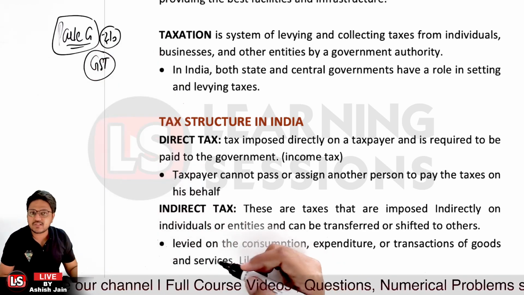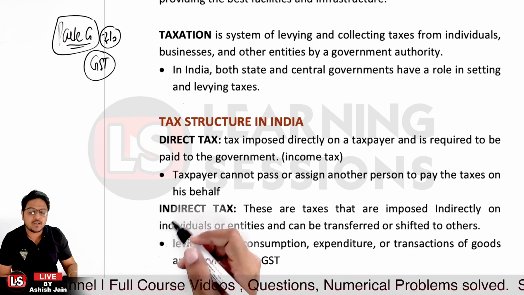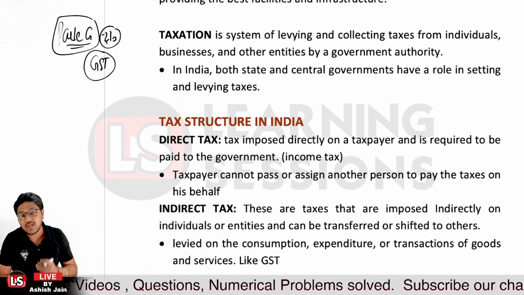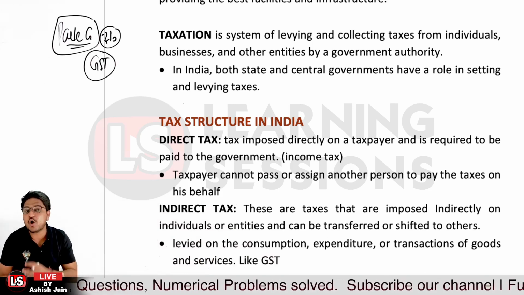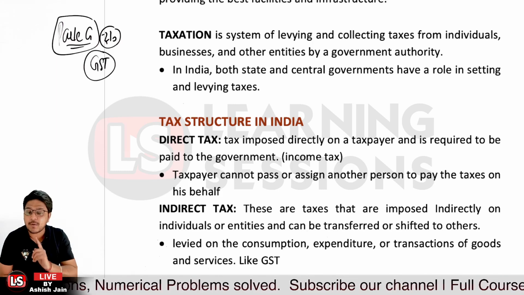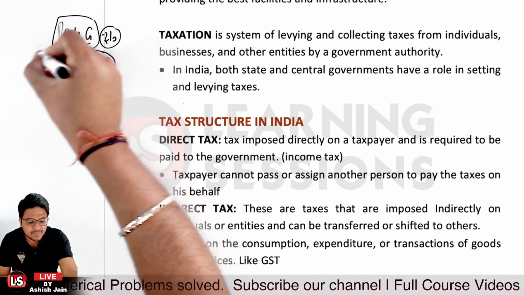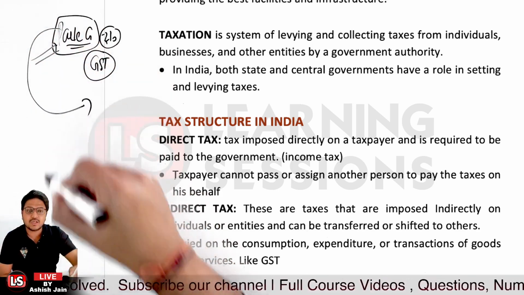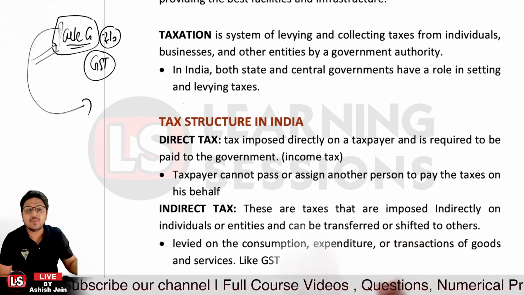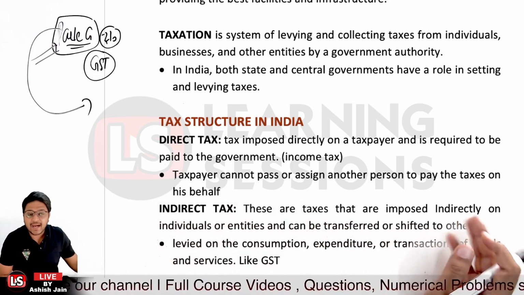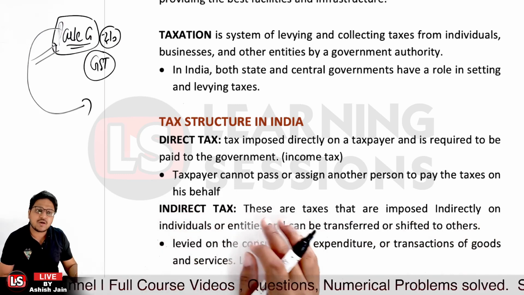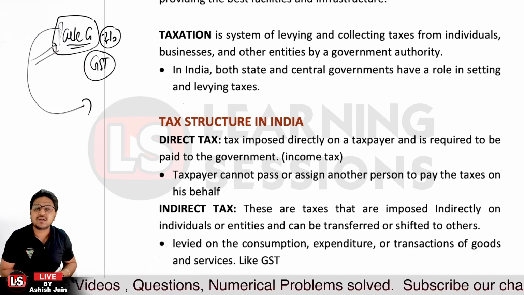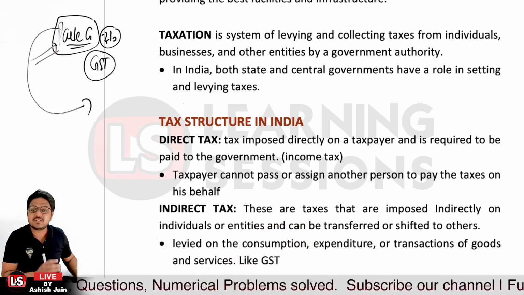This GST was paid by me, but it's not my obligation to pay that tax to the government. The shopkeeper has the liability because he has made the sale, so he has to pay that tax to the government. It is levied on your consumption, expenditure, or transaction of goods or services. That's the indirect tax, that is GST, right?